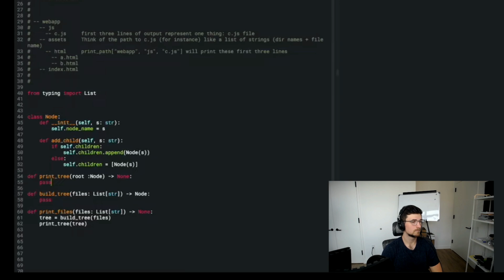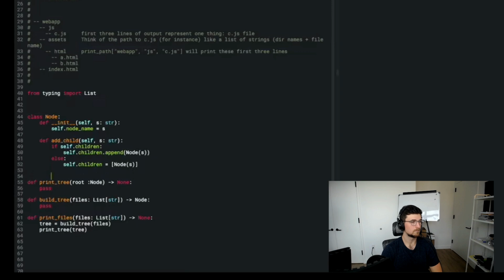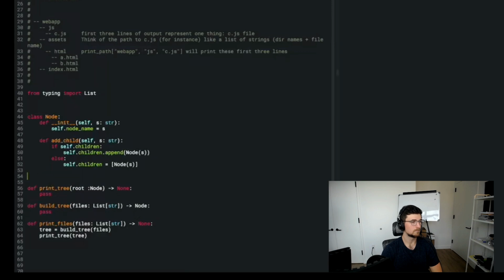Okay, so build tree from files. What I want to do is I want to say something like split it on the slashes. So I can extract this into its own function. If I were a Python Jedi, I should know exactly how to do it. So let's say, parse file name into list, and it's going to take in a string path, and it's going to output a list of strings. Okay, so we'll also do that in a second.